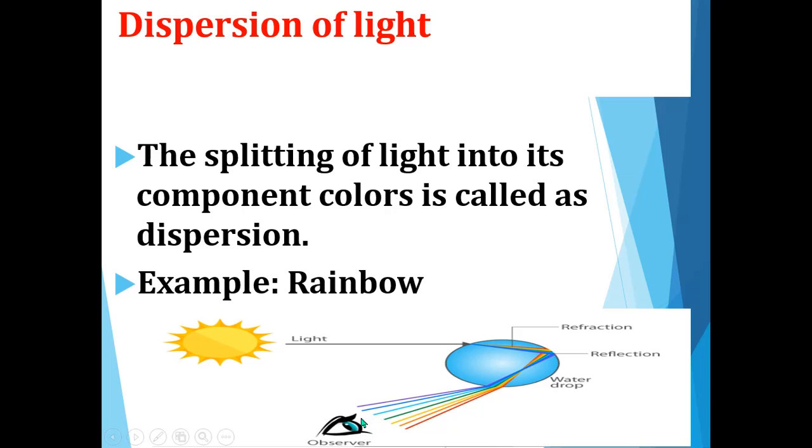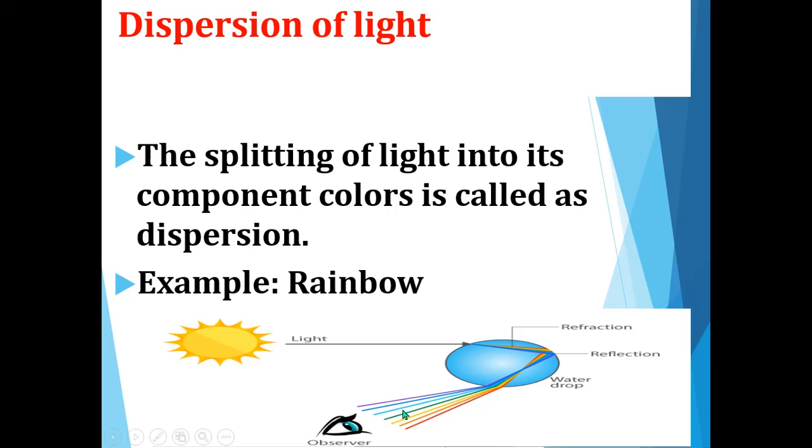We can see this rainbow during rain, after rain. Yes, after the rainy season. Once the rain is over, you can see the formation of a rainbow in the sky. Why? Because when the sunlight falls on the water drops present in the atmosphere, due to the reflection of white light by the water drops, it will be observed by the observer in the form of 7 colors.